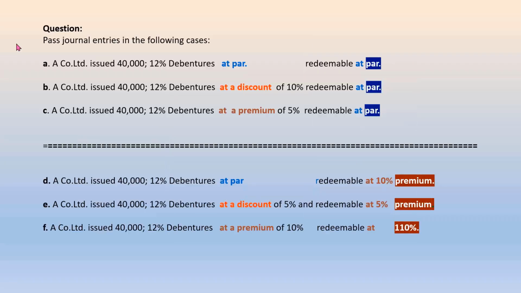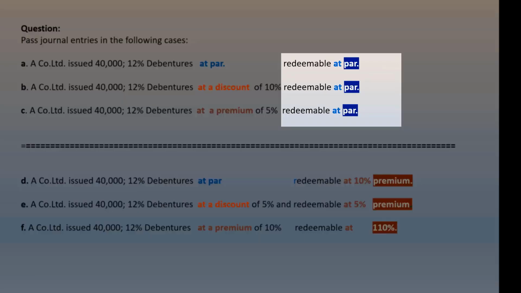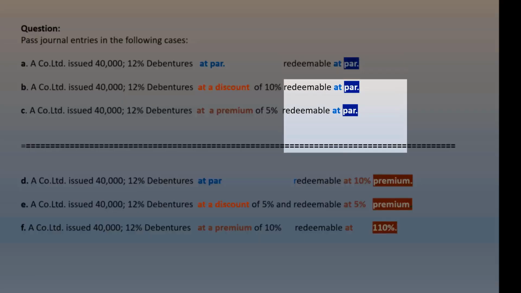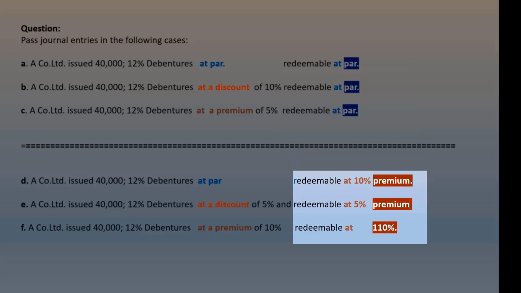This problem does not deal with the redemption of debentures at a discount. This is because redemption of debentures at discount is rather unusual and practically non-existent. This leaves us only with redemption options of at par or redemption at a premium. All possible combinations of terms are dealt with in this problem.